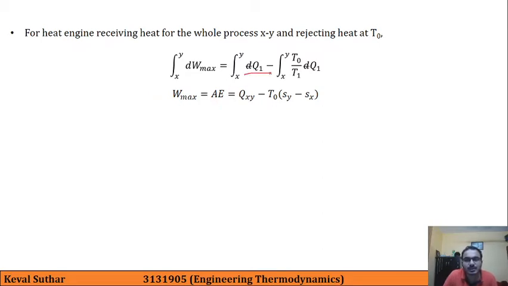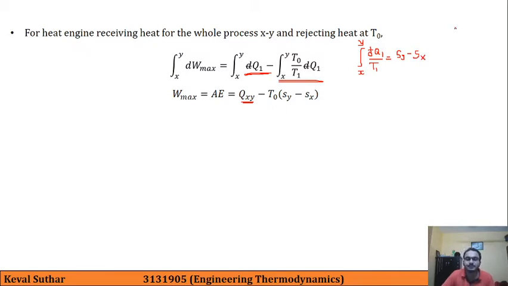Here the integration of the first term will be Qxy, and integration of the second term will be T0 into Sy minus Sx, because here actually what we are doing is integration from x to y of d cut Q1 over T1, which is nothing but Sy minus Sx.